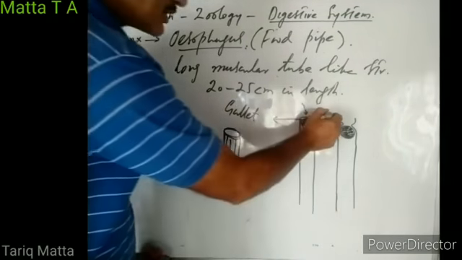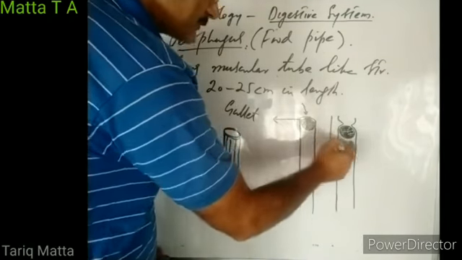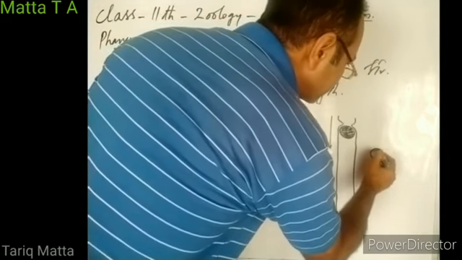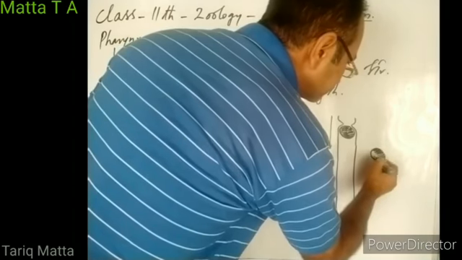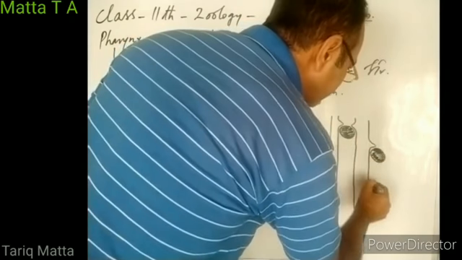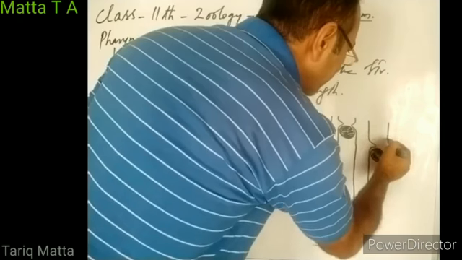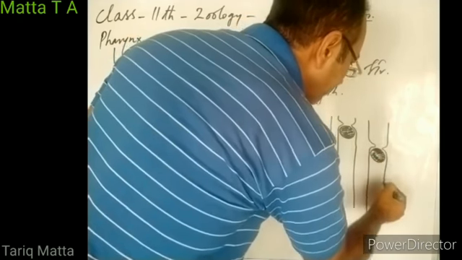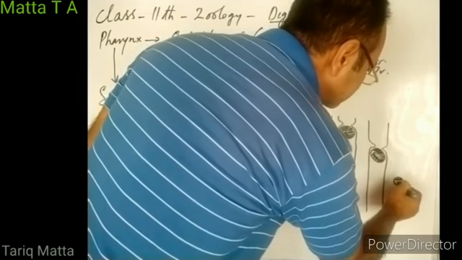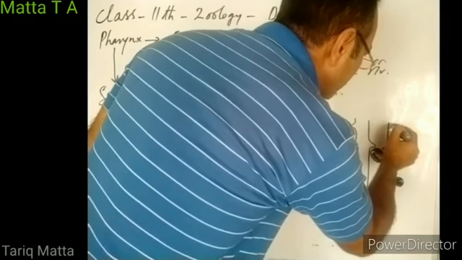This wave of contraction travels down the esophagus, so it will push the food bolus downwards. This is the wave of contraction, traveling downwards. It is pushing the food bolus down.